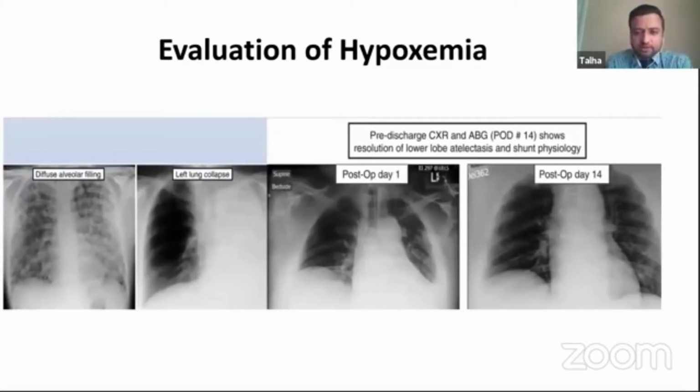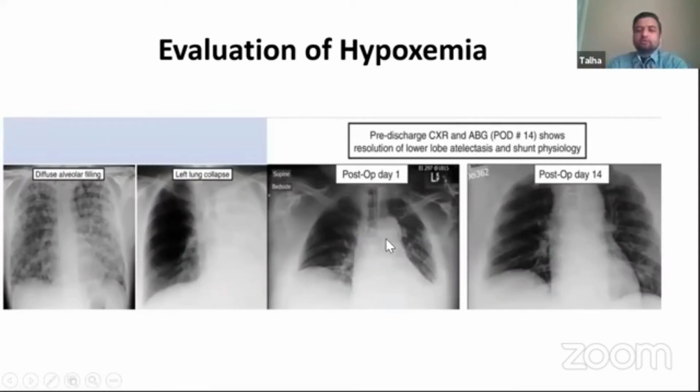So this is a hospitalized patient. I took this picture from an ATS webinar. If you look at the first image, you don't see a whole lot of issues going on in the lung parenchyma other than some basal atelectasis. So this is an obese patient who had very difficult oxygenation, even on a ventilator with 100% oxygen and high PEEP. This is the first X-ray on post-op day 1, and then we see another X-ray on day 14. As you can see, the atelectasis in the lower lobes on both sides has resolved, and the oxygenation improved a whole lot in this situation.